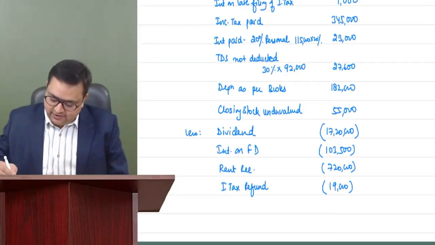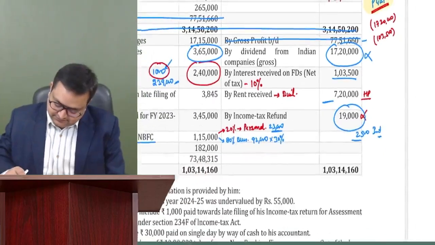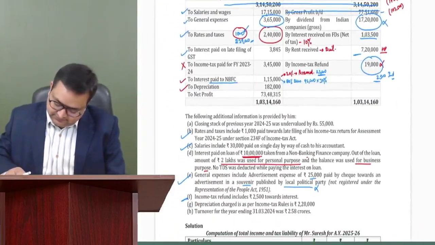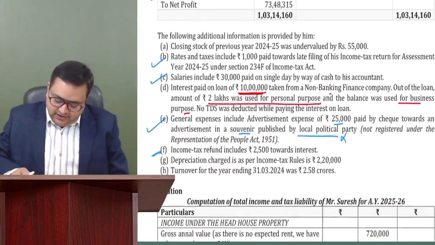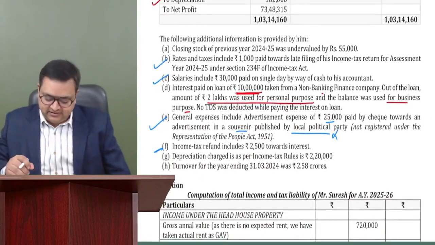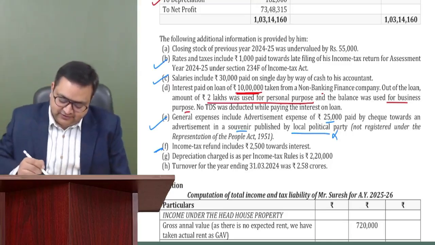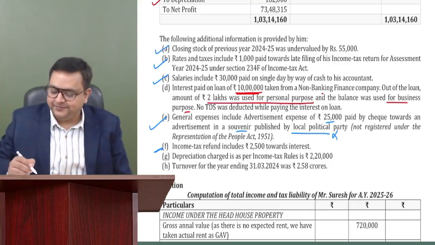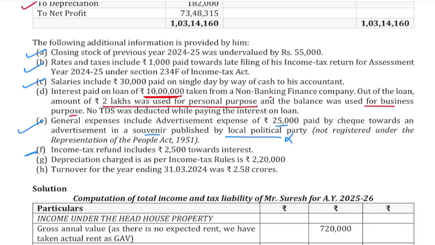Okay. Now look at your information. If we have not covered any of the information, we'll see that. First is closing stock of the previous year. We have done this information. The second information was rates and taxes includes 1000. We have done. Salaries we have done. Interest paid on loan, TDS not deducted, we have done.